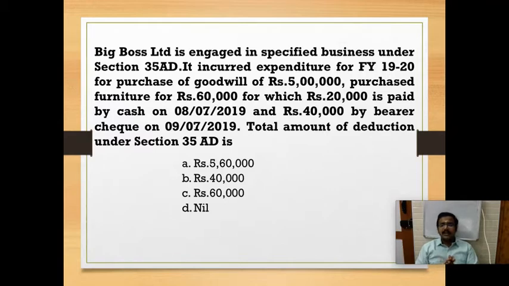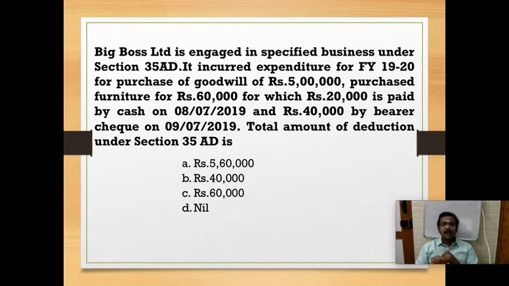Okay, so we saw earlier that 3 capital assets are not eligible for deduction, even for a specified business: land, goodwill and financial instruments. Here they have purchased goodwill, so this 5 lakh is not eligible. Purchase of furniture is eligible, but the payment should be made in a mode other than cash or bearer cheque or crossed cheque. So the payment should be made either through account payee cheque or online.